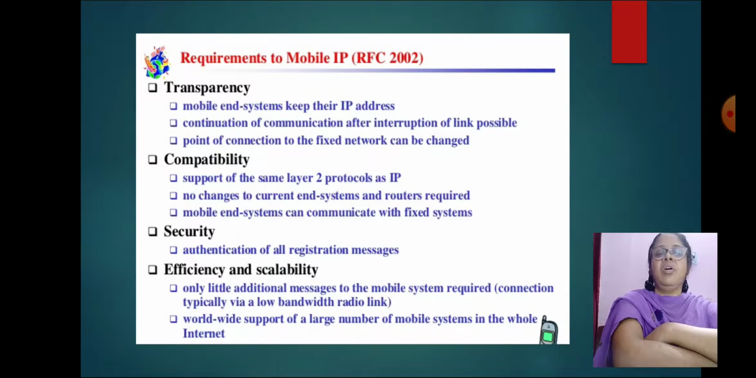Security: authentication of all registration messages. It means all the registration messages are authenticated. Efficiency and scalability: only little additional messages to the mobile system required, connection typically via a low bandwidth radio link. Worldwide support of a large number of mobile systems in the whole internet. These are the requirements of mobile IP.